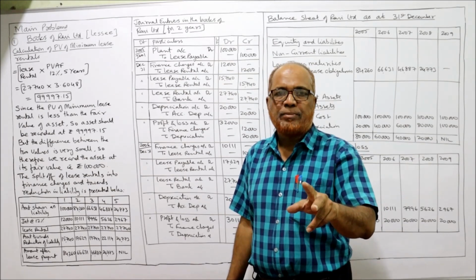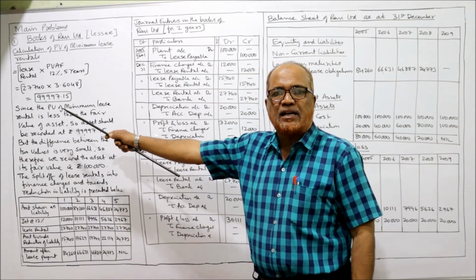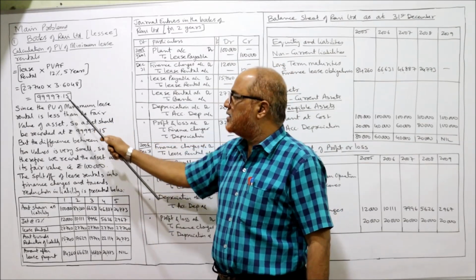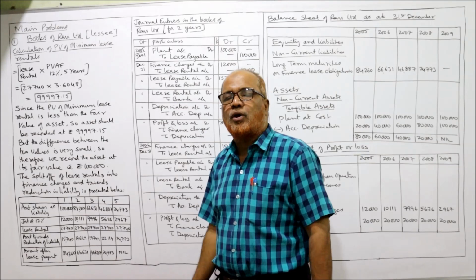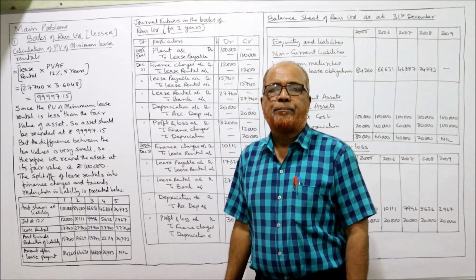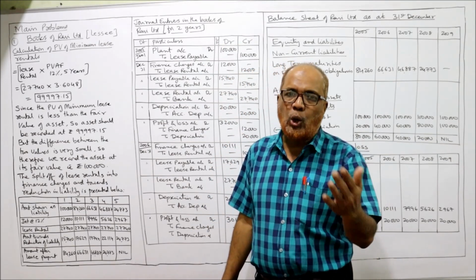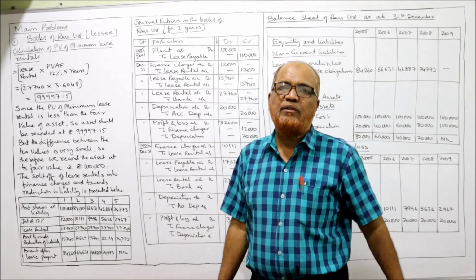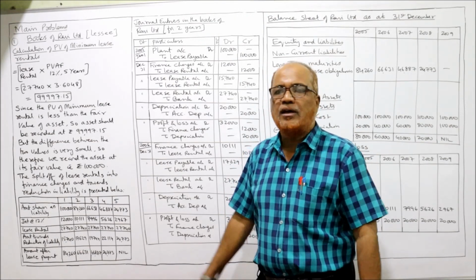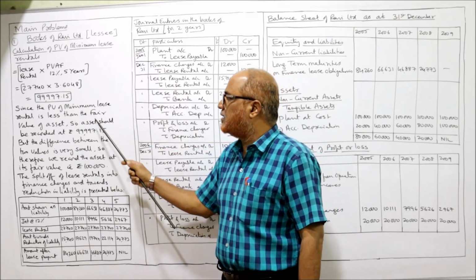Now compare. Fair value 1 lakh, present value 99,997.15. So the asset should be recorded at whichever is lower. The lessee will record the asset at the lower of fair value or present value. Here the lower amount is 99,997.